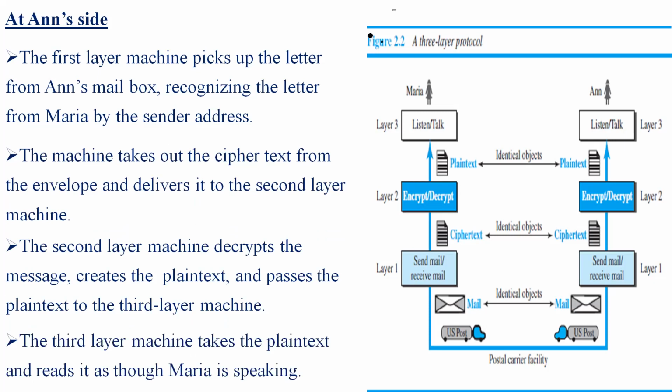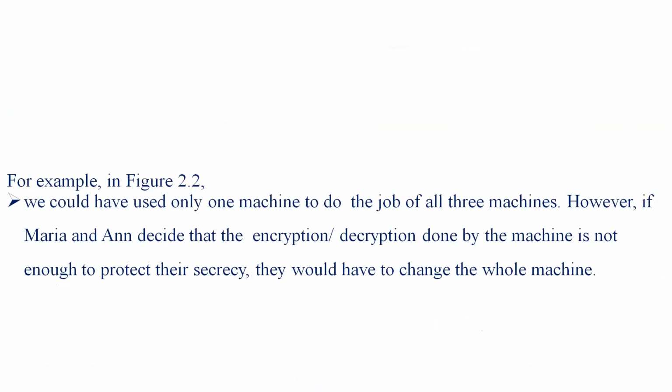The third layer machine takes the plain text and reads it as though Maria is speaking. This is how the conversation is taken up between Maria and Anne in remote communication. When the communication is taken up far away, it is called remote communication. So here it takes 3 layers of communication.